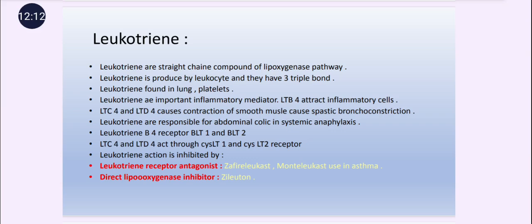Then the direct lipooxygenase inhibitor is zileuton. This drug antagonizes the effect produced by the leukotrienes, because leukotrienes are responsible for airway inflammation and production of mucus in the airways. So this effect is antagonized by this drug.